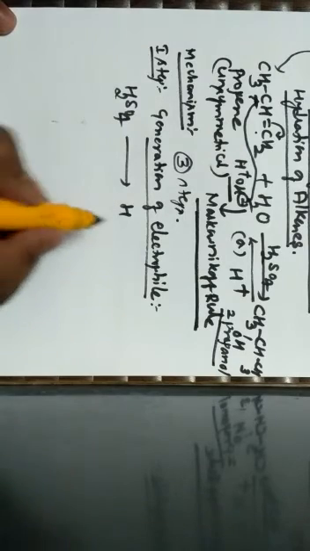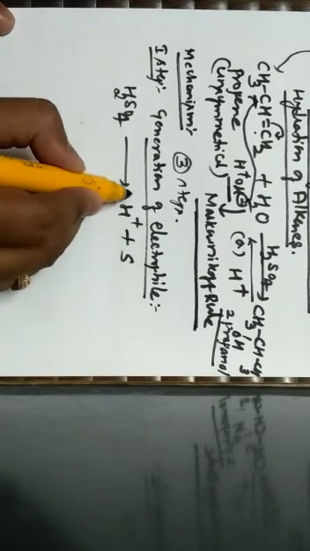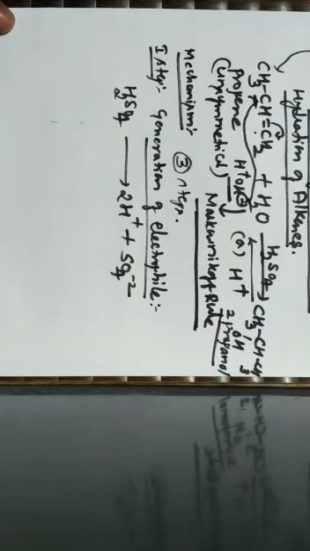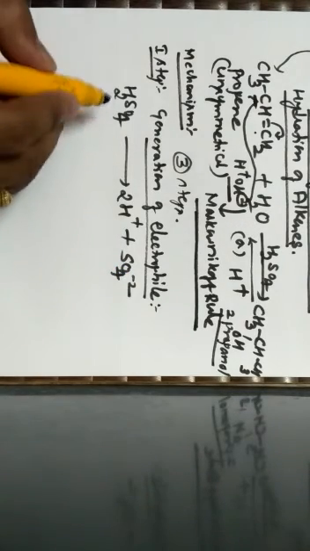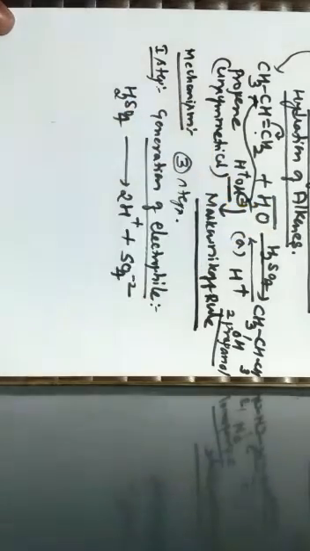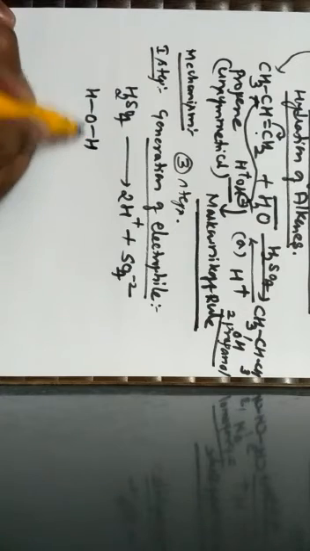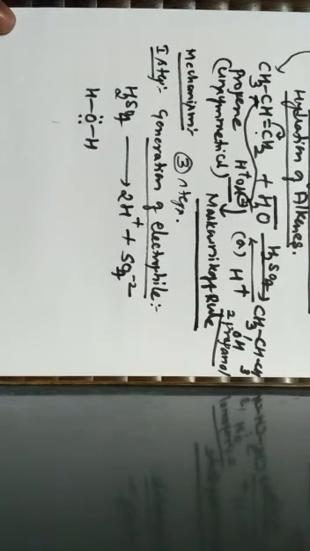Sulfuric acid. We know that sulfuric acid ionizes as 2 H plus ions as well as a sulfate ion. Along with this sulfuric acid, a water molecule, which can be represented as HOH, is also present.